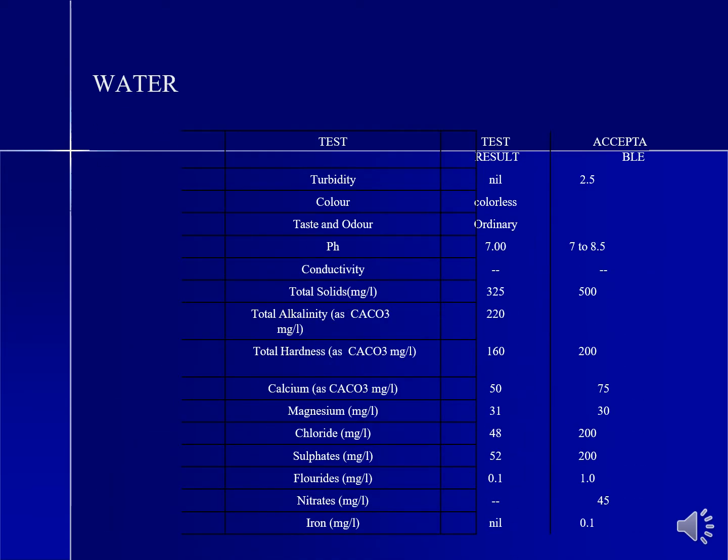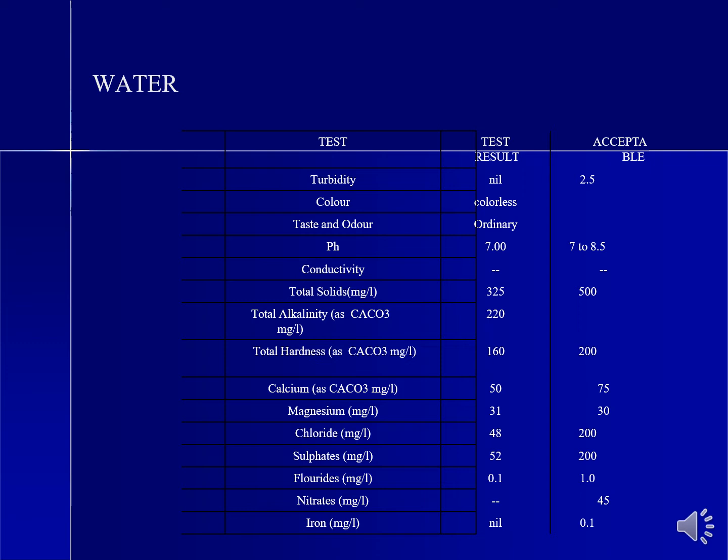The water. All the following tests have been done on the water to be used in the concreting. You can see turbidity, acceptable limit 2.5. Color, okay. pH 7 to 8.5, which we got as 7. Solids acceptable is 500, we got 325. Total alkalinity 220. Total hardness acceptable is 200, we got 160. Calcium acceptable limit is 75, we got 50. Magnesium 30, we got 31.